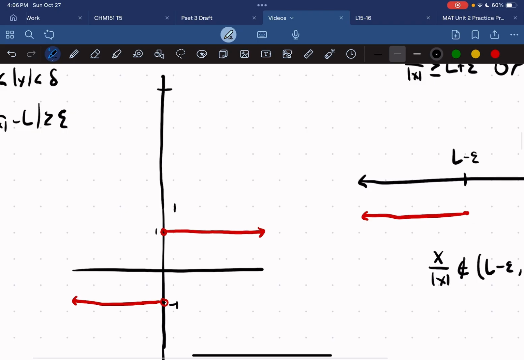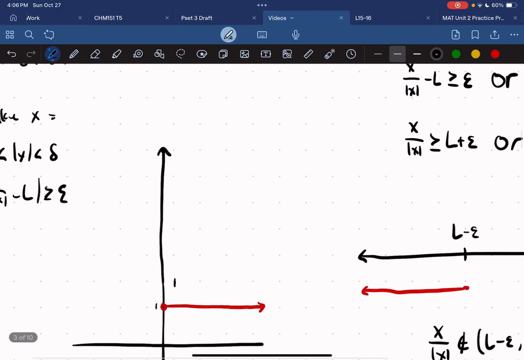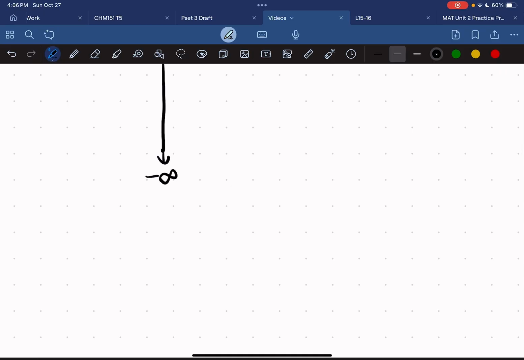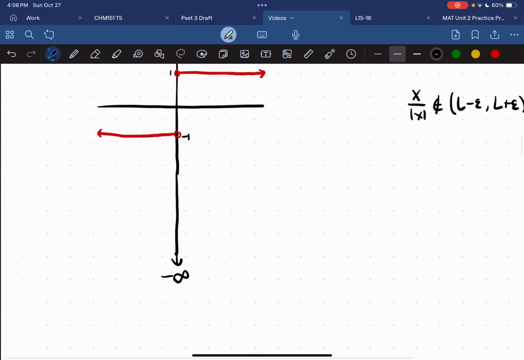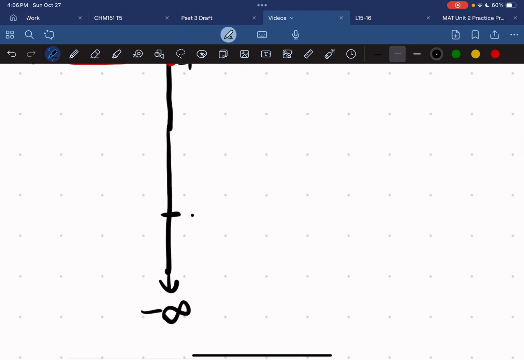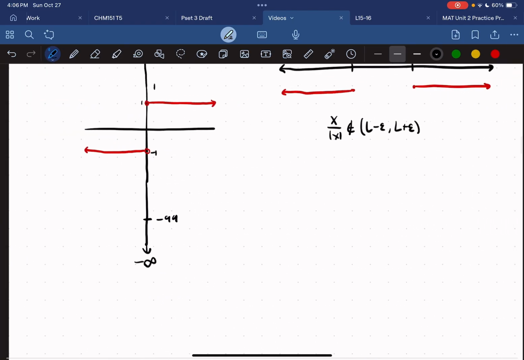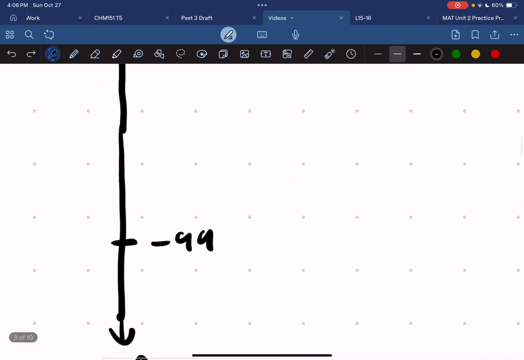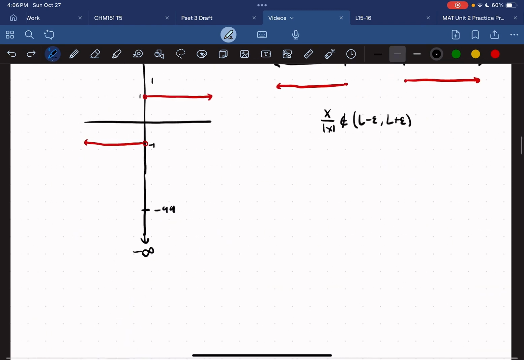So L can be up here. If we imagine this as infinity and this is negative infinity, say L is like negative 99. We're saying that our function does not exist between negative 99 plus or minus epsilon.